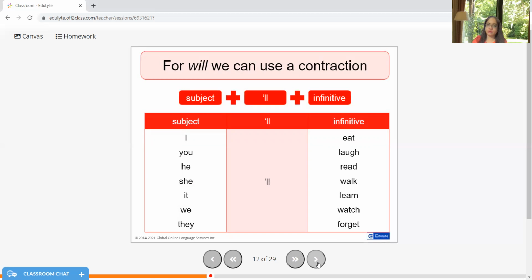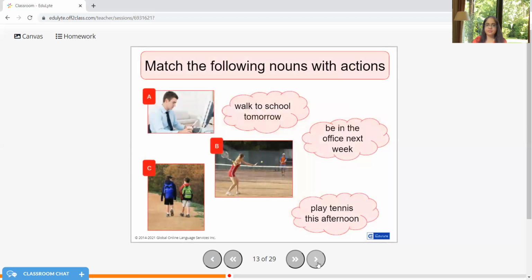I'll eat tomorrow. You'll laugh hard. He'll read the book. So instead of saying he will read the book, I'm saying he'll read the book. That's absolutely okay. The meaning will remain the same. So match the following nouns with actions. Now let's try this activity together.